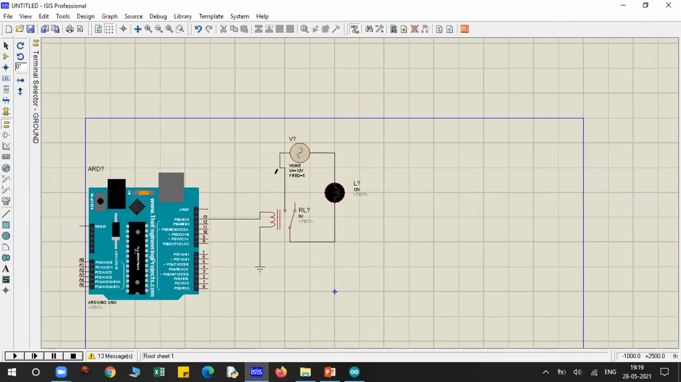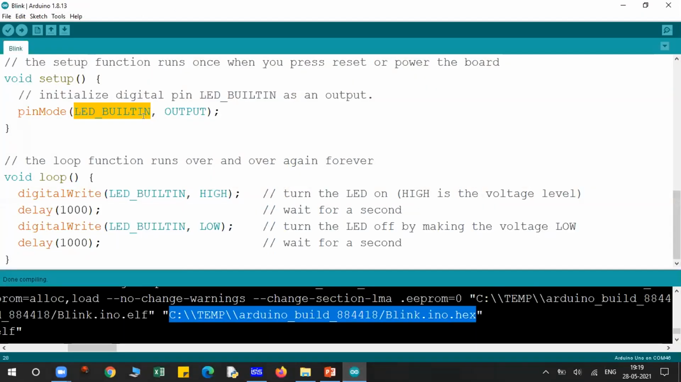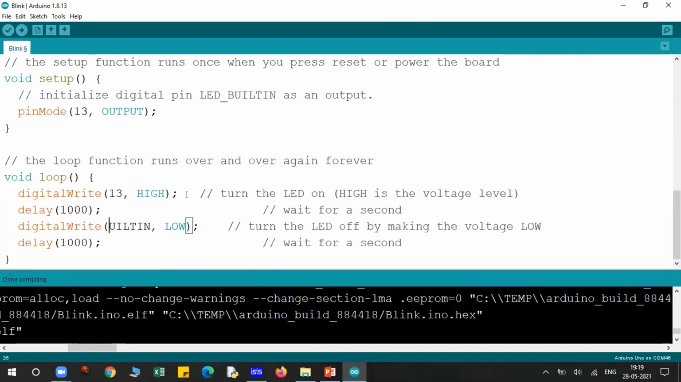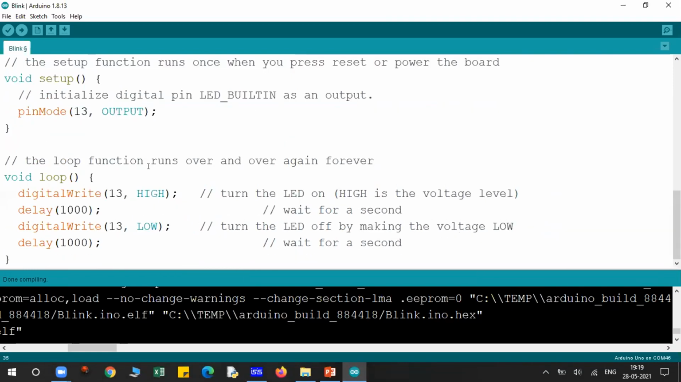The code I have used for relay is simply the blinking program. Let's make it pin number 13. I've just declared pin number 13 as output. I'm turning it on, 13 high, and 13 low. This is the only code that I'm using, a simple blinking LED program.